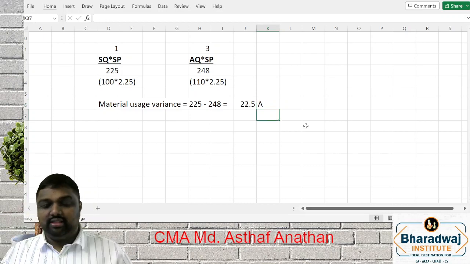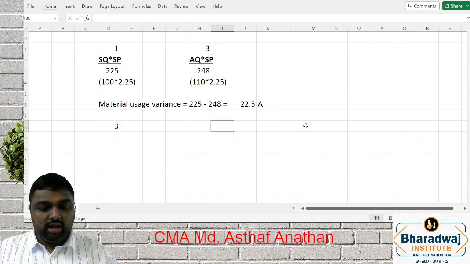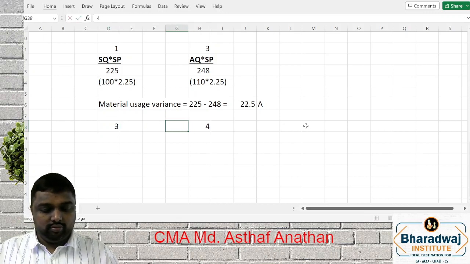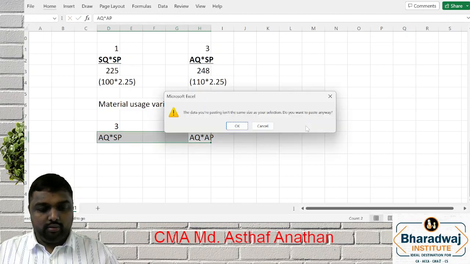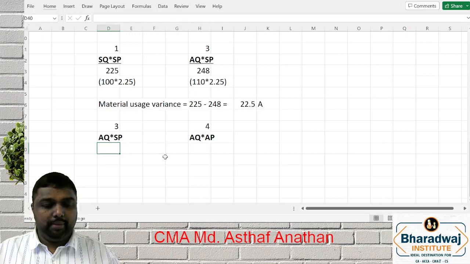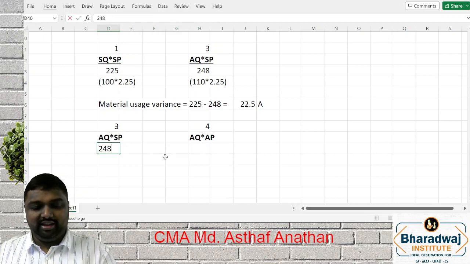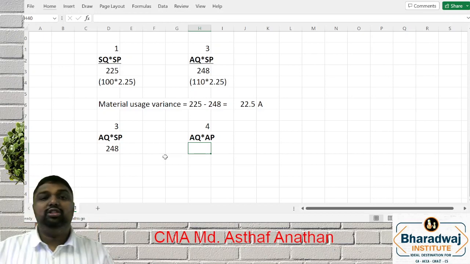Now going further, we'll go for price variance, where we have to take 3 and 4. 3 means AQ into SP, whereas 4 is AQ into AP. AQ into AP we know, which is 248. Now, this only will change.